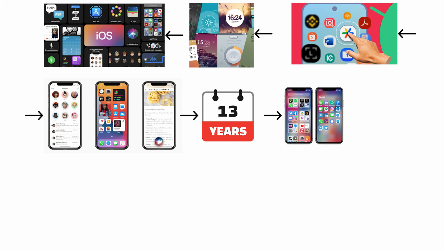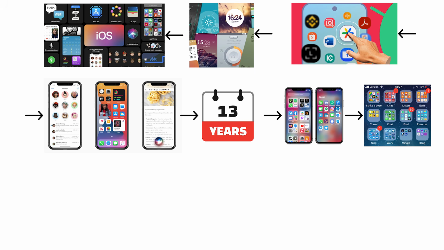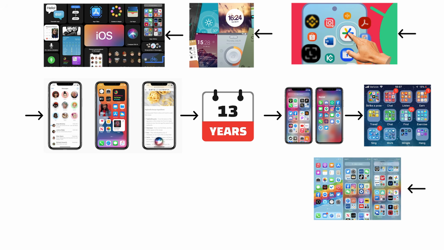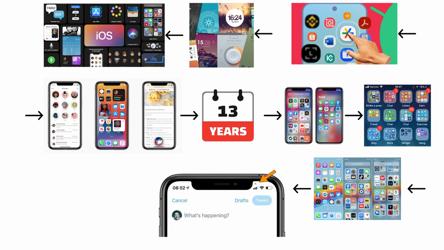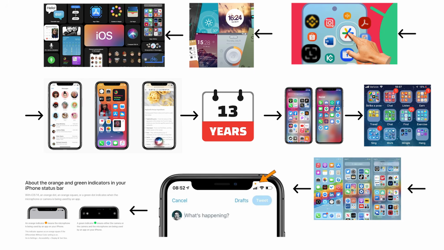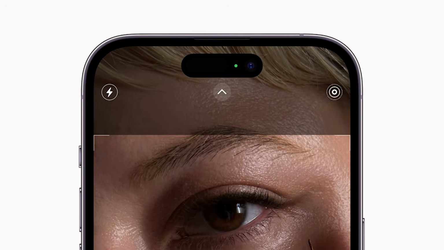iOS 14 also added the app library, which organized all apps automatically. Picture-in-Picture let videos keep playing while you used other apps. And an indicator dot finally showed when the camera or microphone was active. That last one mattered more than it seemed.